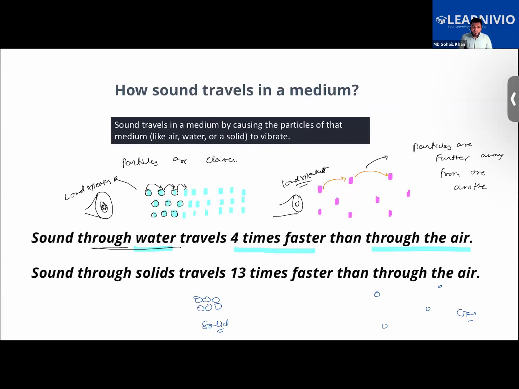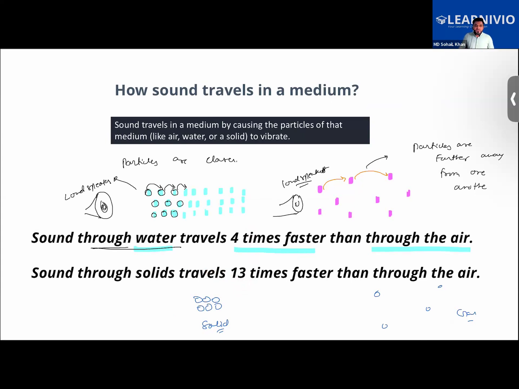We also learned how the density of the medium affects the speed. If the density of the medium increases, the speed of sound also increases. As you know, solids are denser than liquids and gases, so the speed of sound is maximum in solids. It is minimum in gases. We had learned about that.